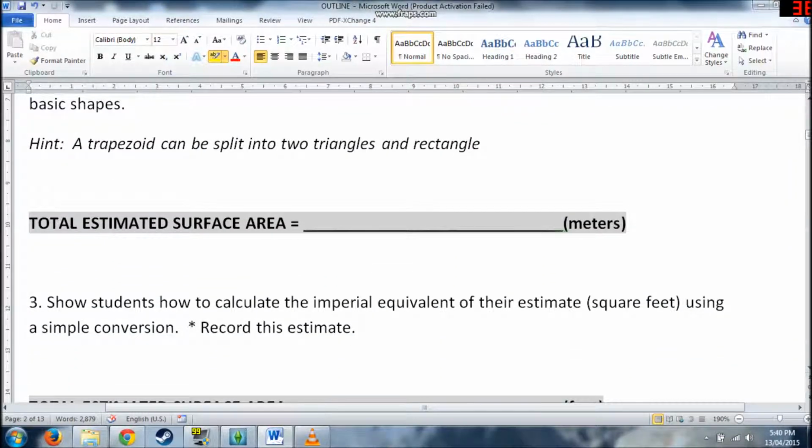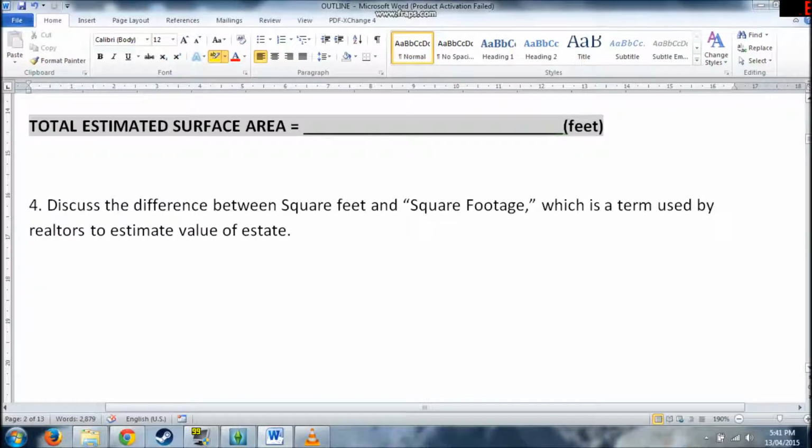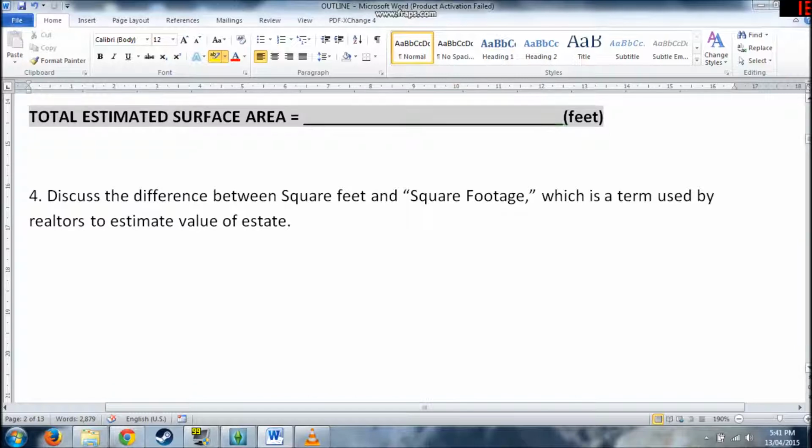And then anything in gray would appear on their worksheet. That would be something they're responsible for. Give me your estimate. Doesn't matter how far off it is. And then I show them quickly how to calculate the imperial equivalent of that in square feet. And then of course, they'll make their own calculation of that based on their estimate. The last thing is that they would, hopefully, we'd be able to end off with the square feet and square footage being kind of differentiated.